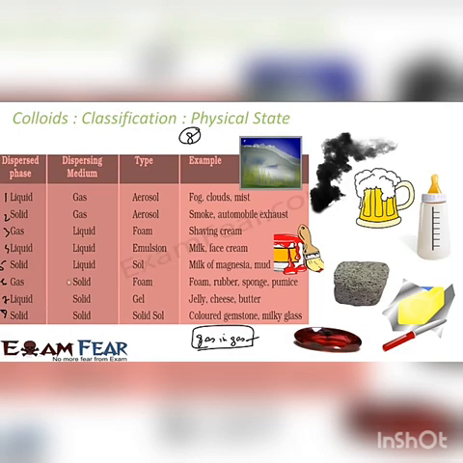Okay, so let's talk about examples. For example, the dispersed phase is liquid and the medium is gas. So liquid in gas: the major chunk is gas, and we have some liquid. Examples are fog, right? The majority is gas, but it has some liquid particles, or cloud, or mist. The second is solid in gas. The majority is gas, and you have some solid. An example is smoke. If you see the smoke particles from the factories, they have sulfur and carbon particles, right? Or the smoke coming from a vehicle.